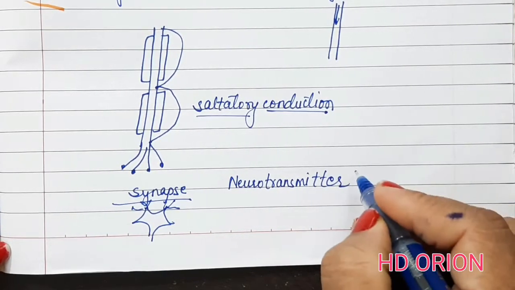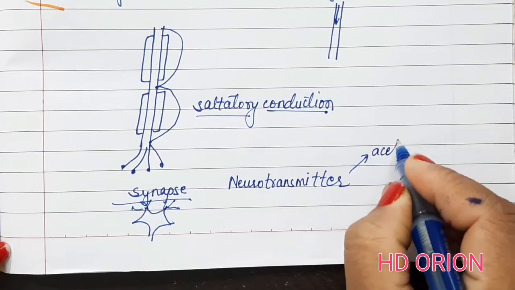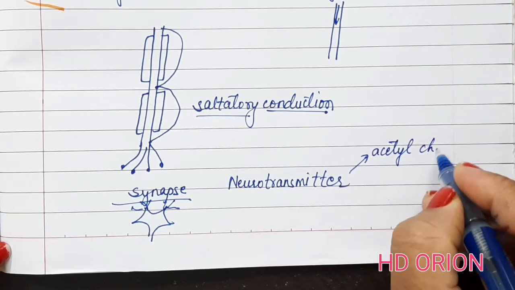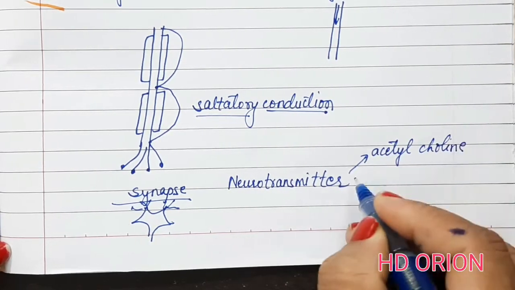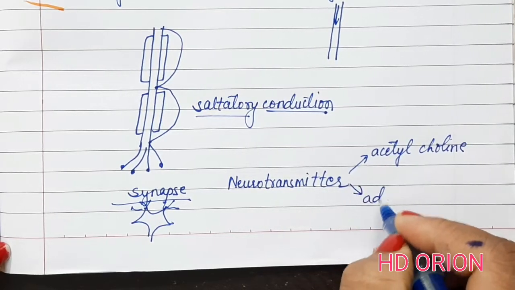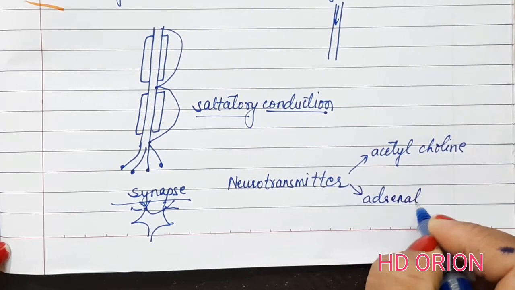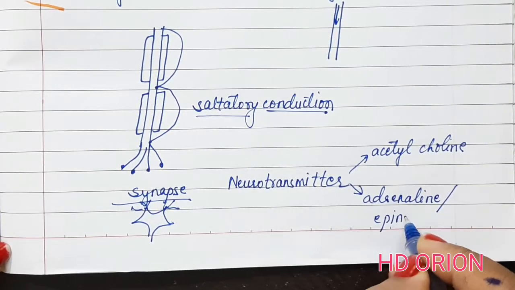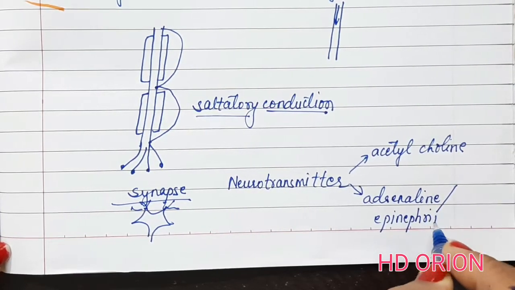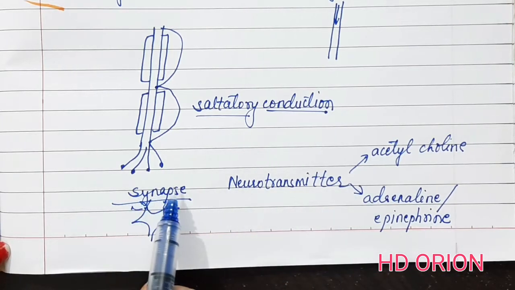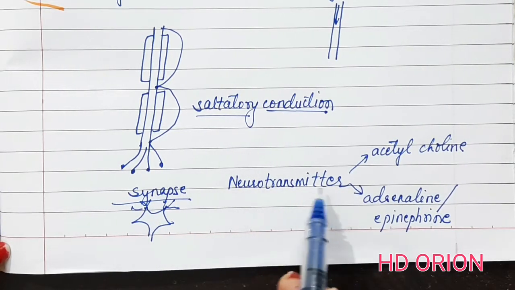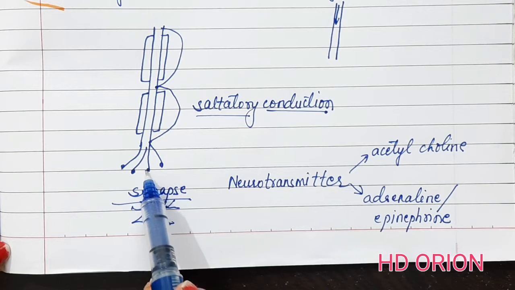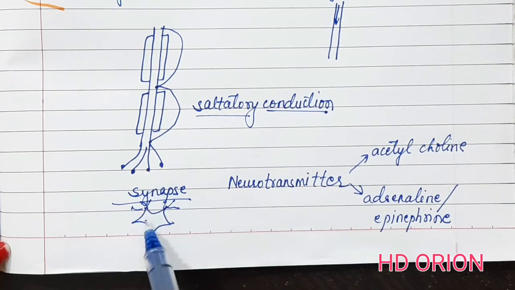A neurotransmitter can be of two types. It can be acetylcholine and it can be adrenaline. Adrenaline is also called epinephrine. The neurotransmitter is called so because the impulse never stops at the axon ending. The two neurons are not connected.